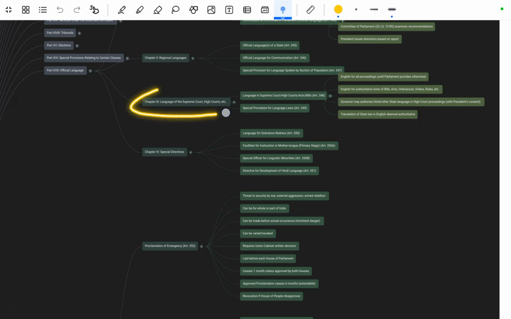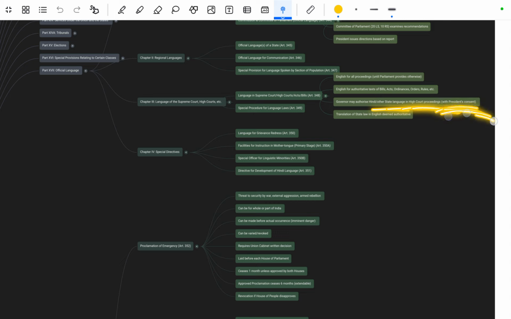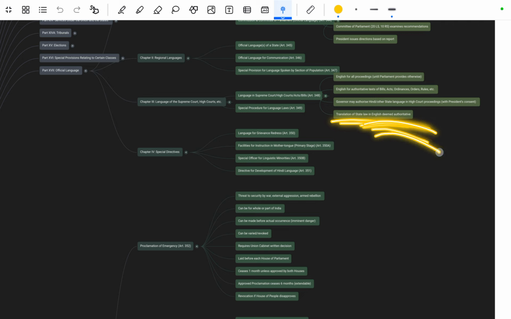Okay, next is chapter 3, that is the language of the Supreme Court or High Court. Remember these, this is asked in PYQs. Language in the Supreme Court and High Court, Acts and Bills, is mentioned in Article 348: English for all proceedings until Parliament provides otherwise. Parliament has the power. English for authoritative texts such as bills, acts, ordinances, orders and rules. The Governor may authorize Hindi and other state languages in High Court proceedings, with the President's consent. Translation of state law in English is deemed authoritative.